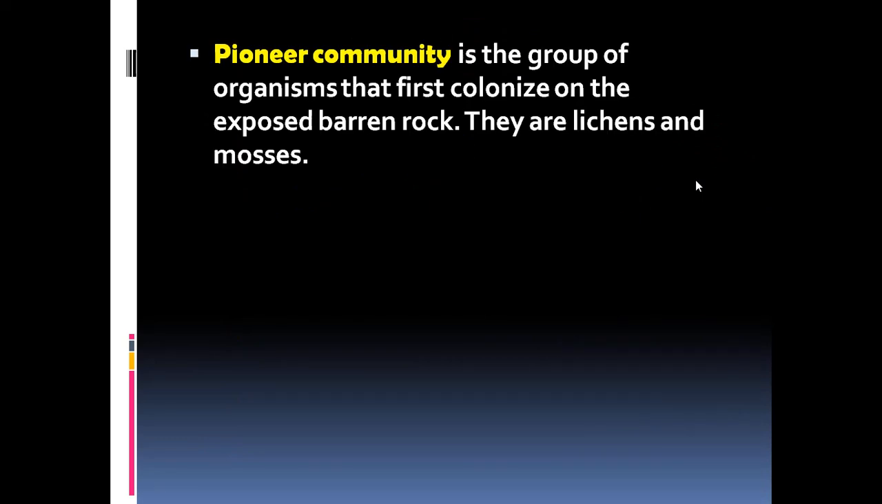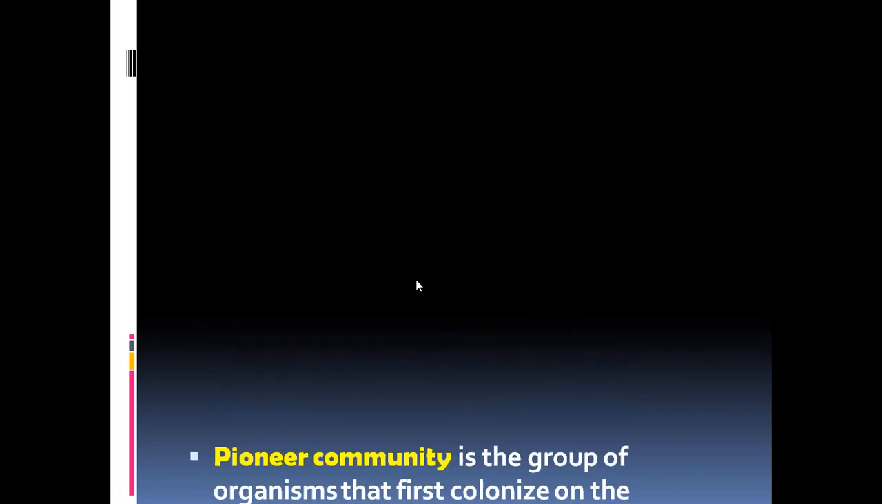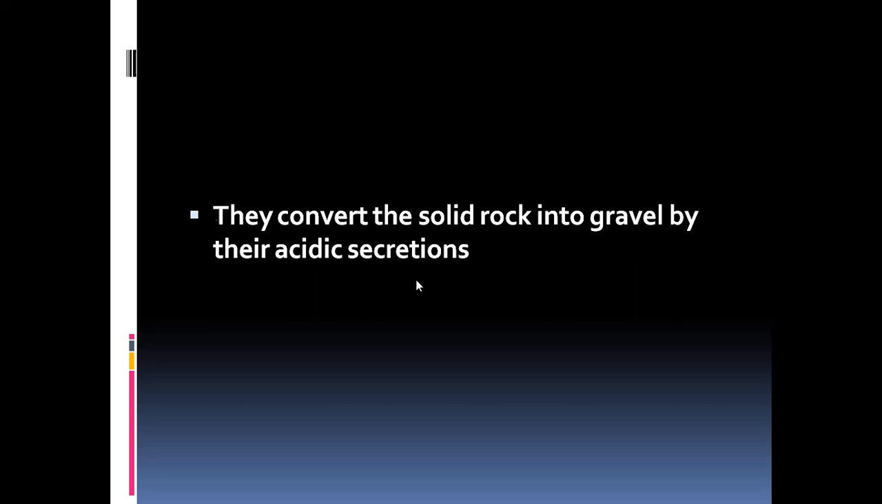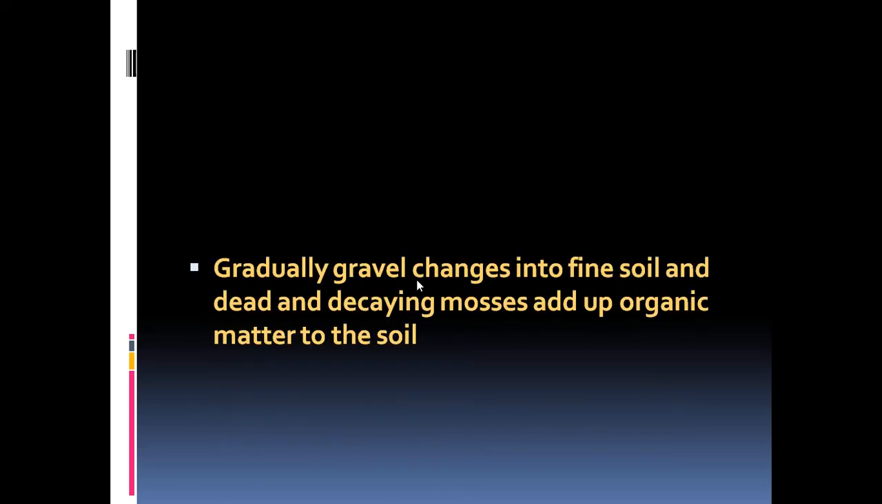Now let us go through the definitions of these words. Like pioneer communities, we have said, the group of organisms that first colonized on the exposed barren rock. They are lichens and mosses. They convert the soil rock into gravel by their acidic secretion. Then gradually, gravel changes into fine soil, and dead and decaying mosses add up organic matter to the soil.